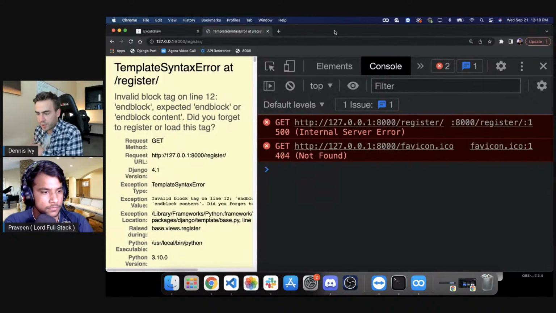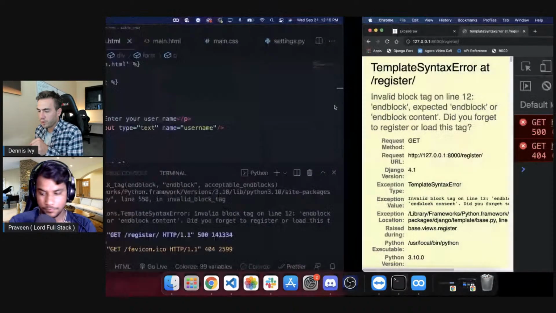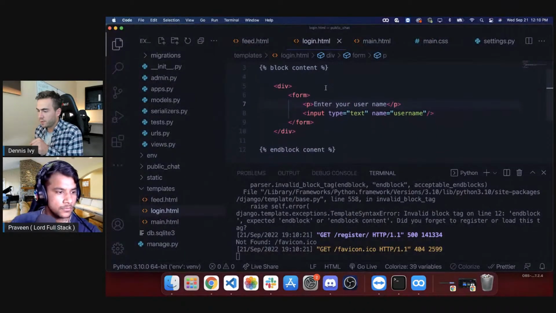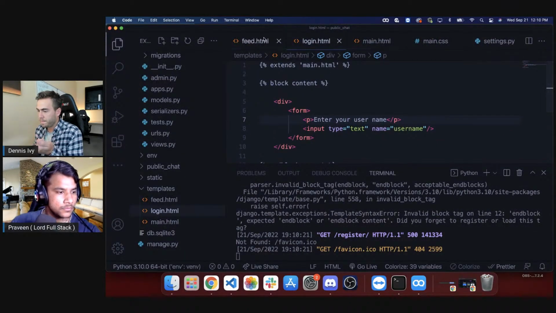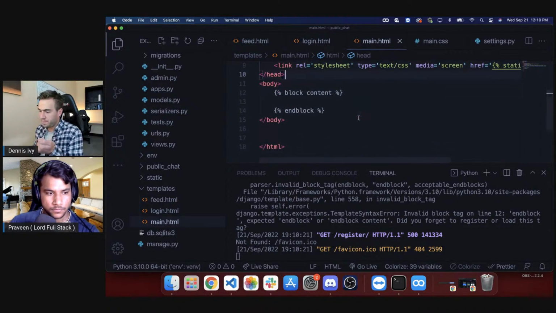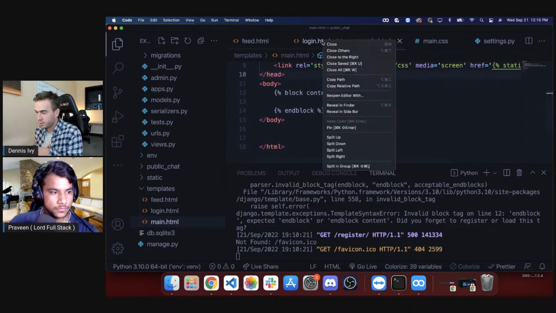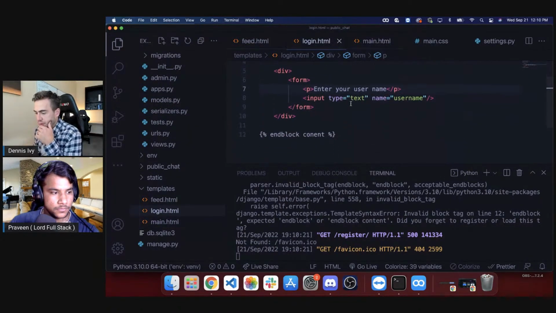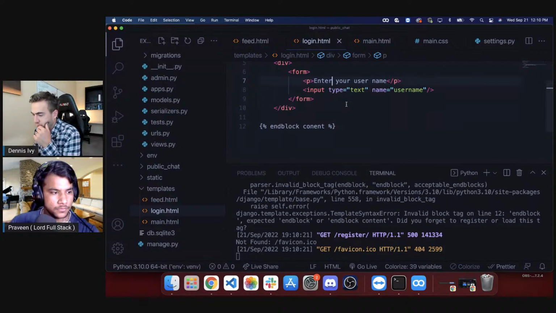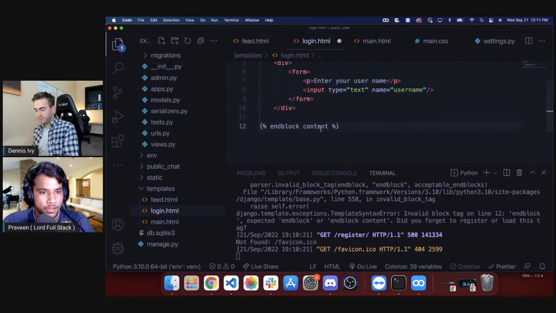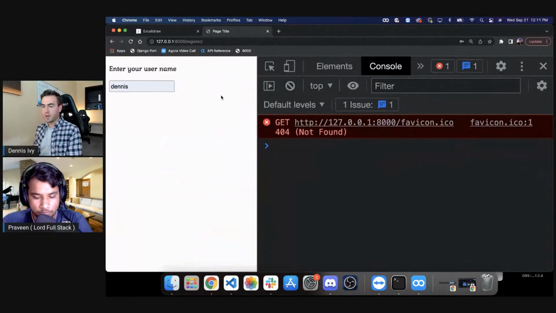Line 12, end block expected. What am I doing wrong here? End block content. Okay. Cool. So we have our registration.